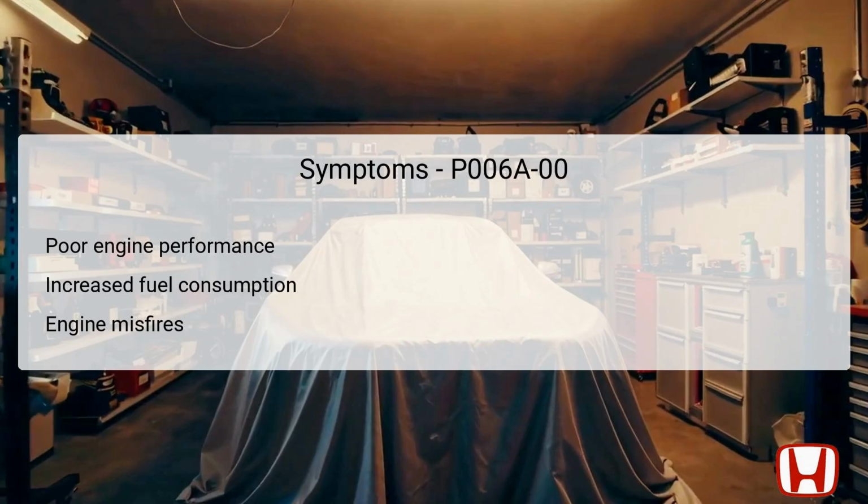Improper measurements from the MAF and MAP sensors can lead to an erroneous fuel-air mixture, resulting in excess fuel usage. Additionally, drivers might experience engine misfires, where the engine sputters or has difficulty maintaining a steady RPM. These symptoms should be monitored closely, as they may indicate further complications if the underlying issue is not resolved.